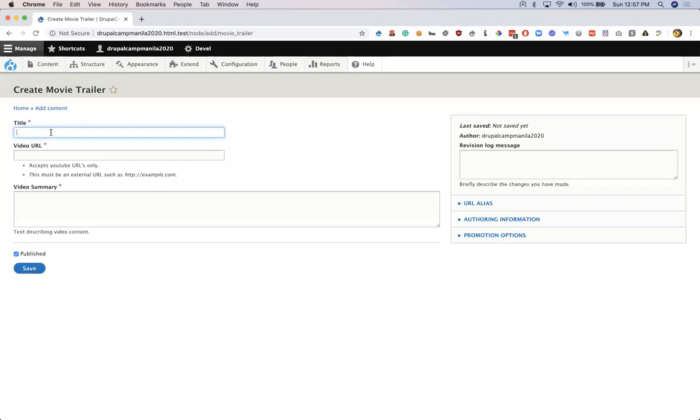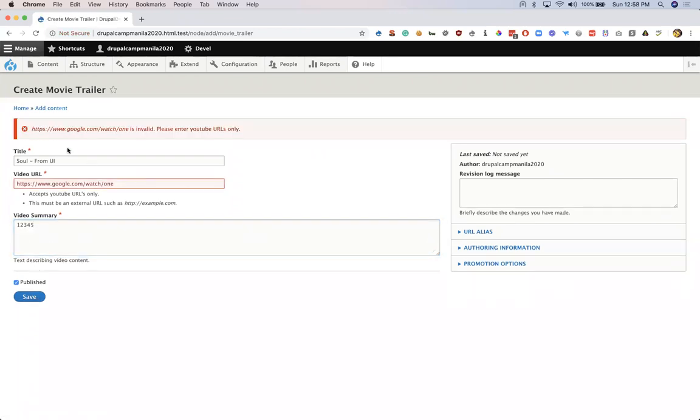Let's add the title as "soul from UI", signifying that we are creating the trailer from the UI. Let's add an incorrect URL, https://google.com/watch/1. Let's add a video summary and simply click on the save button now. If you see, we have an error which says that link is invalid. Please enter YouTube URLs only.